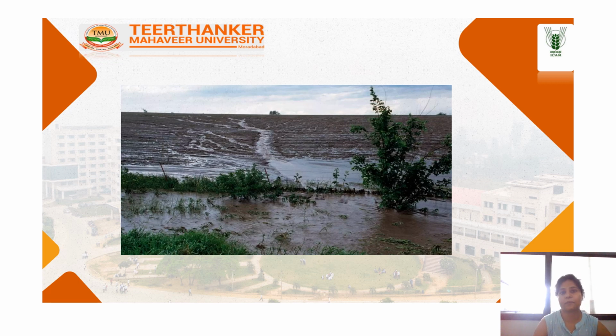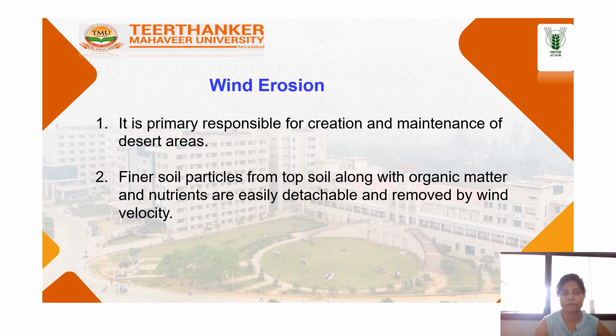In many parts of the world, in fact, running water is the most common agent of soil erosion. This includes rivers, which erode the river basin, rainwater, which erodes various landforms, and sea waves, which erode the coastal areas. You can see this in this image.